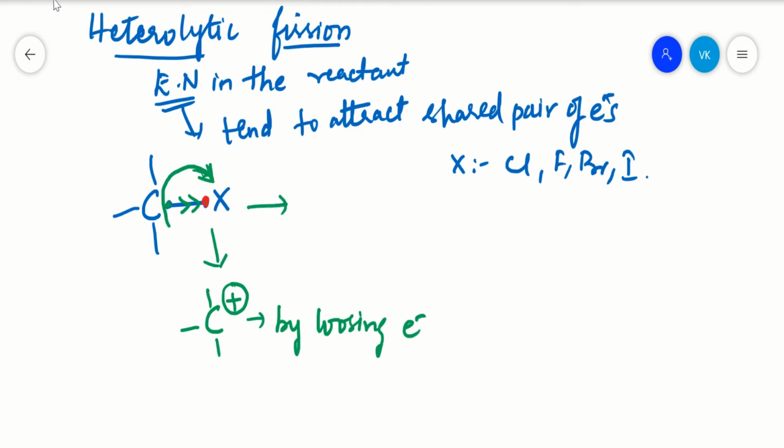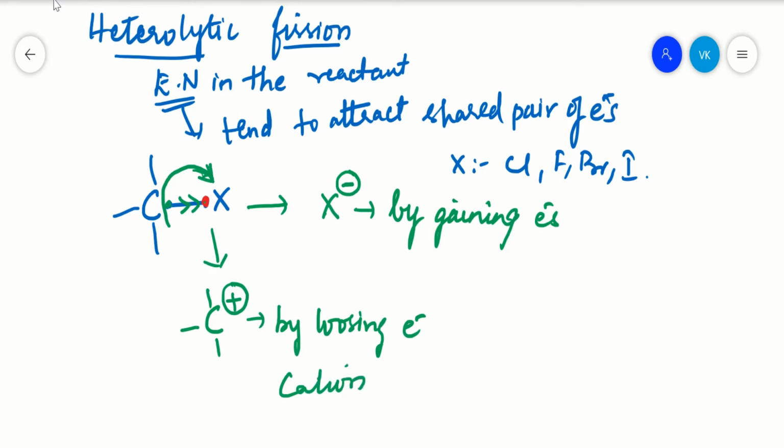So your X will attain a negative charge. This negative charge is by gaining electrons. So cations and anions are formed by heterolytic fission.